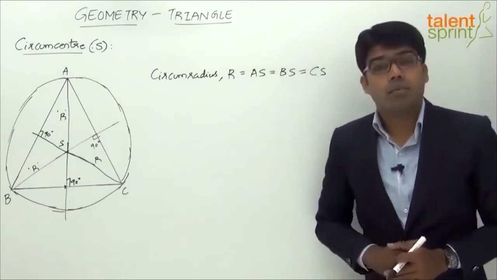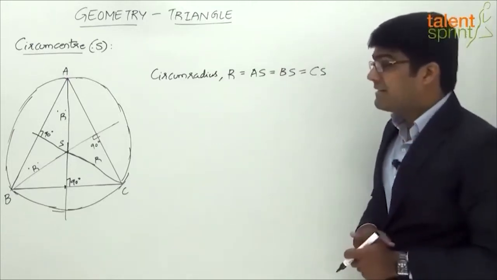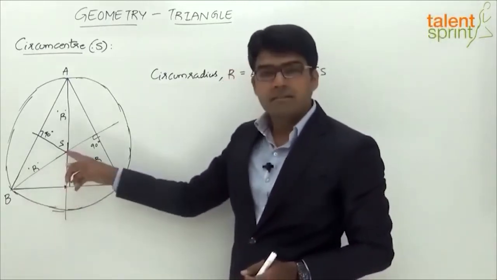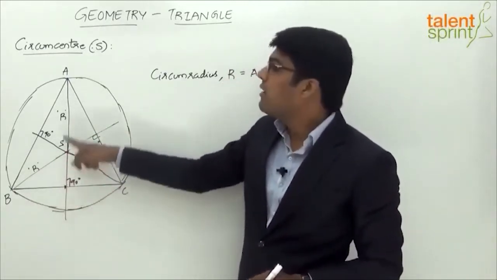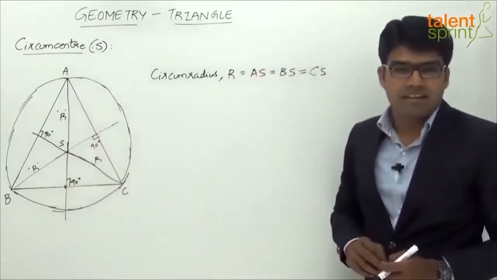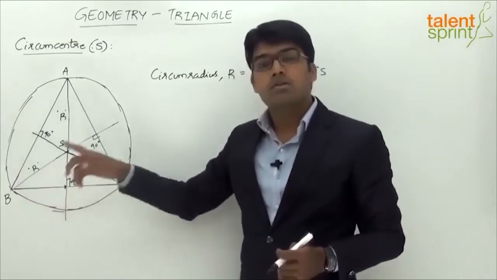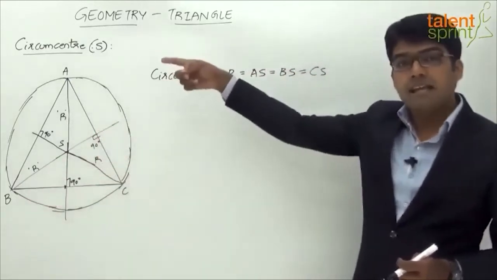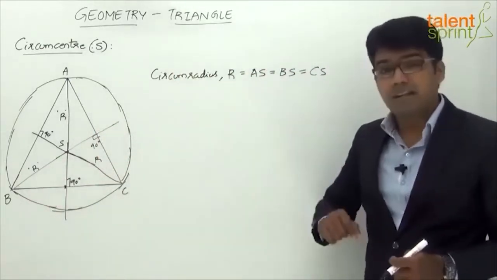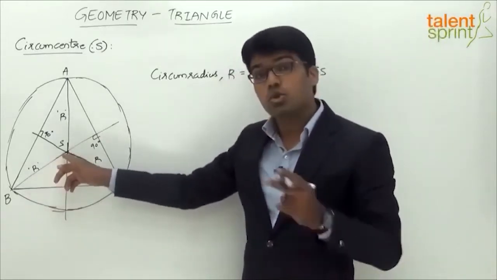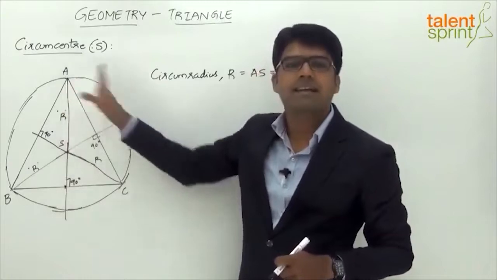Now, another important property with respect to circumcenter is that the angle made by any side at the circumcenter will be 2 times the angle of the opposite vertex. Like in the case of orthocenter, we have seen that the angle made by any side at the orthocenter and the opposite angle are supplementary. But in the case of circumcenter, the angle made by any side at the circumcenter is twice the opposite angle, which is angle A in this case.